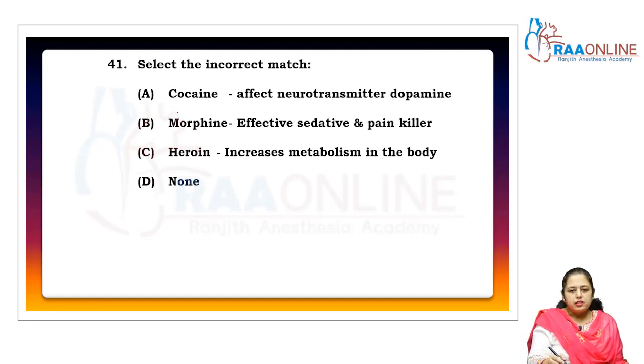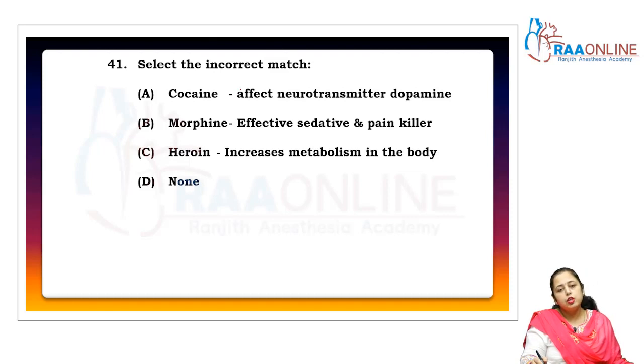Select the incorrect matches. Cocaine is obtained from Erythroxylum coca, which affects the neurotransmitter dopamine, right? And we know that dopamine is very essential for maintaining body posture and a number of processes.